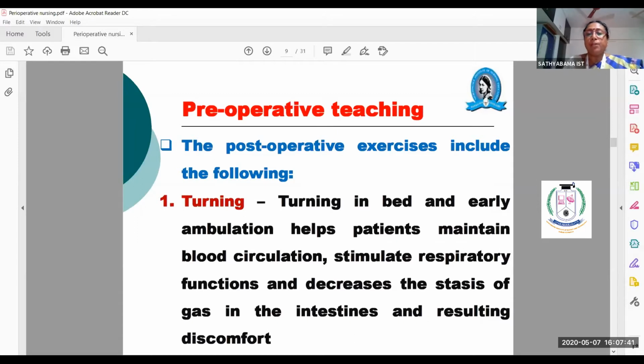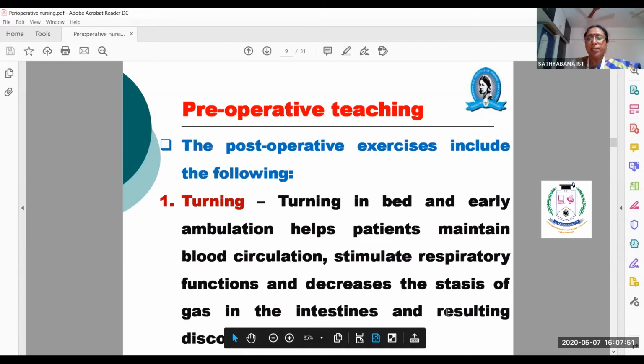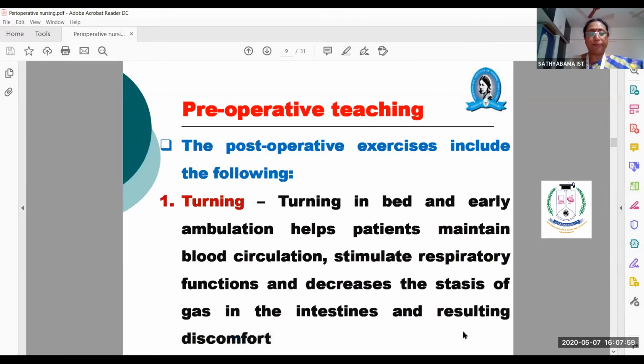So to avoid that, you have to frequently turn the patient and change the position of the patient. Positions and all we would have already dealt with. Then it stimulates the respiratory functions, because when the patient is always in the same position, what happens? There will be collection of fluids also.